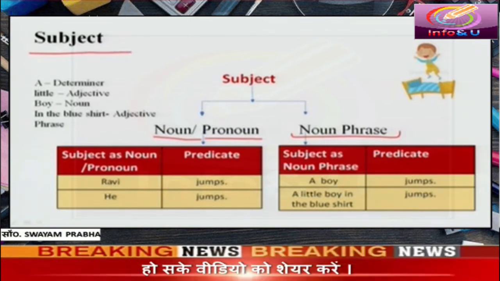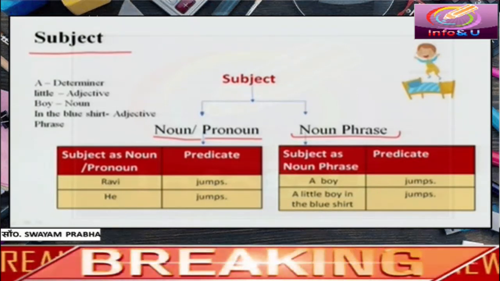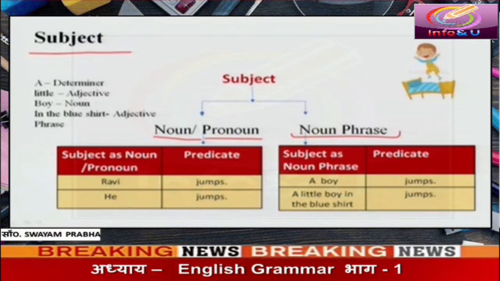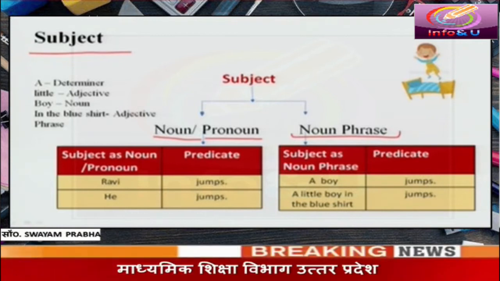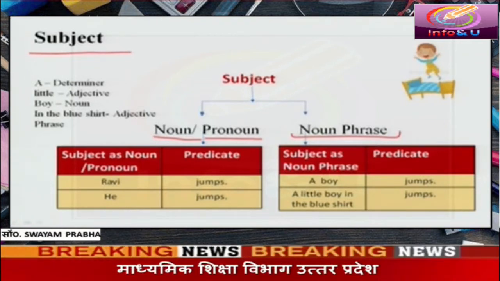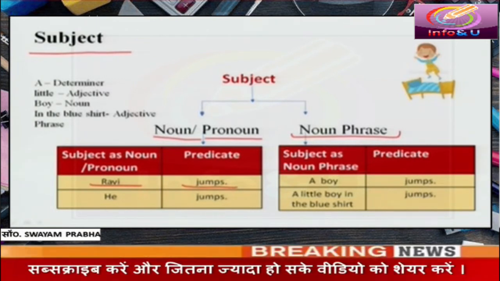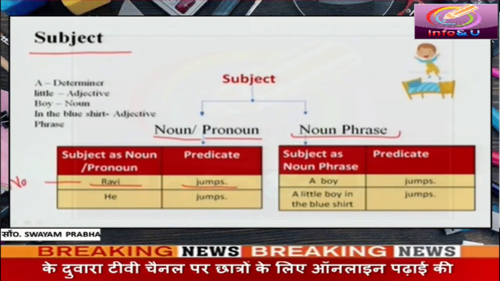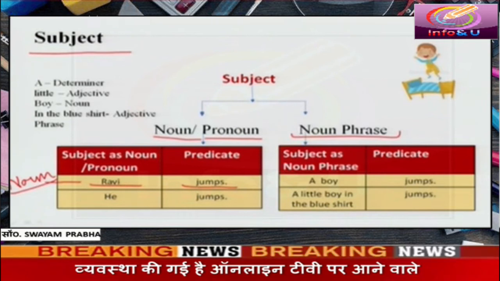Look at this picture. There is a boy in this picture. You can see. If we call this boy Ravi, what does Ravi do? Ravi jumps. Ravi jumps. What is the position of Ravi here? Ravi is in the position of subject and it is a noun. Here we have noun as a subject.